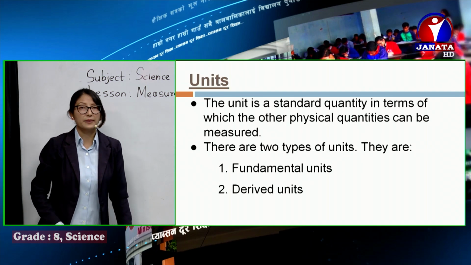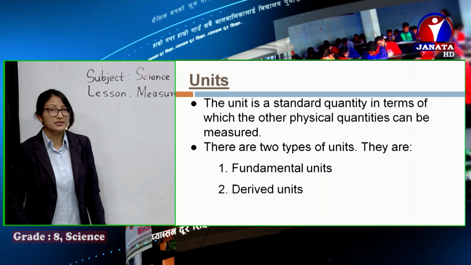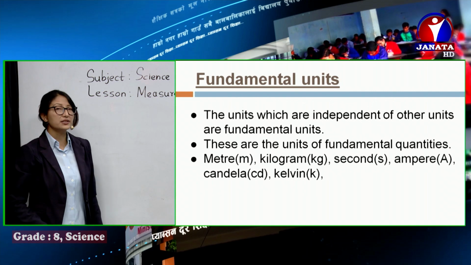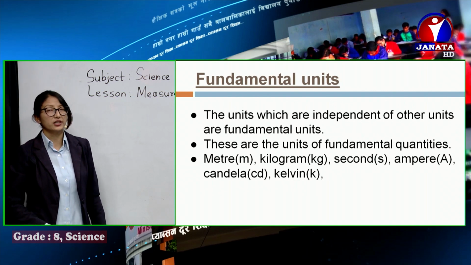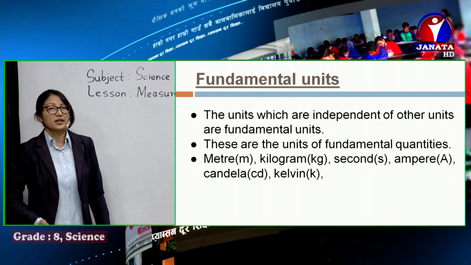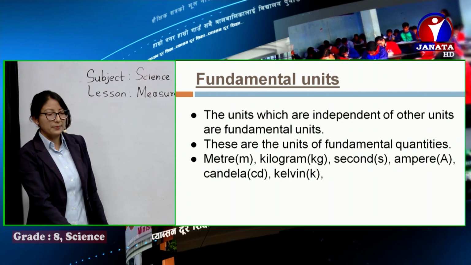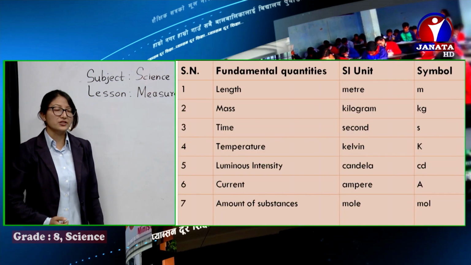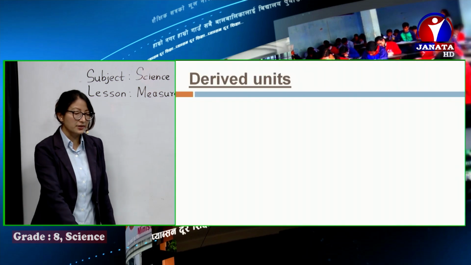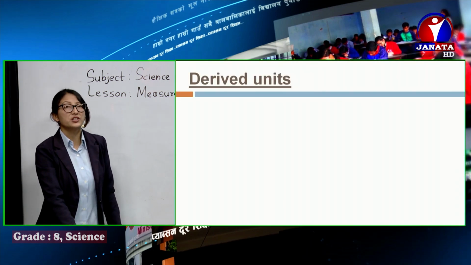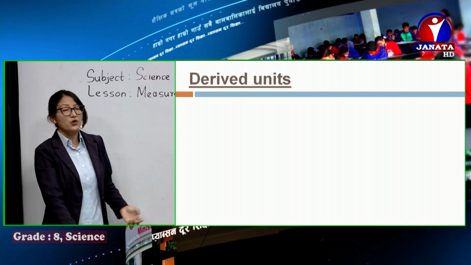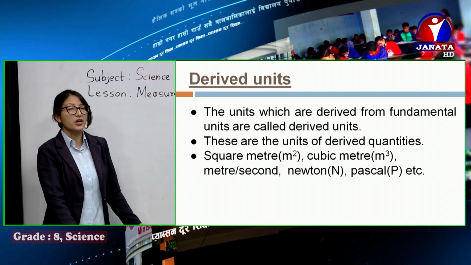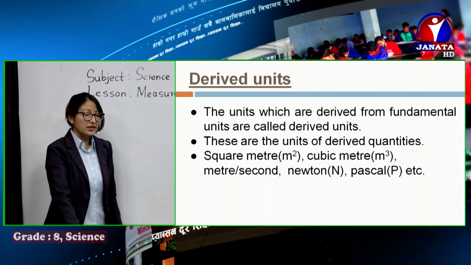And similarly we learned about unit, what is unit, why it is important, and two different types of units: fundamental units and derived units. The independent units like meter, kilogram, ampere are the fundamental units. We learned about the main 7 fundamental units, as represented in the table as well. And we learned about the derived units, which are derived from the fundamental units, like square meter and cube meter for area and volume respectively.